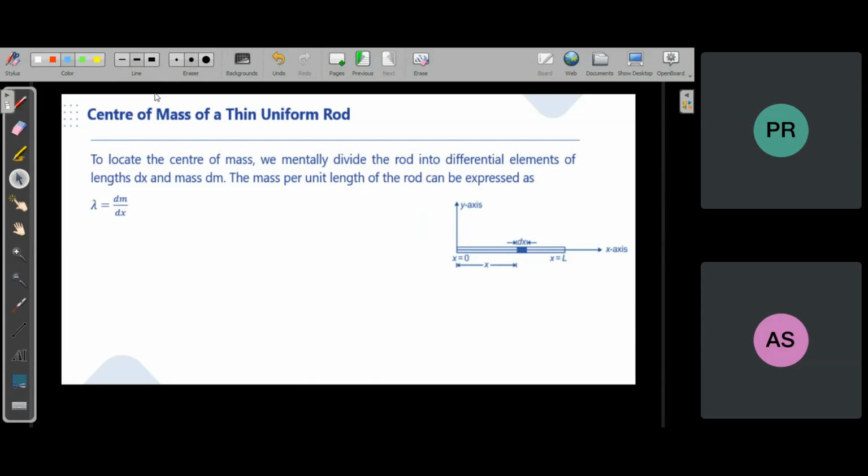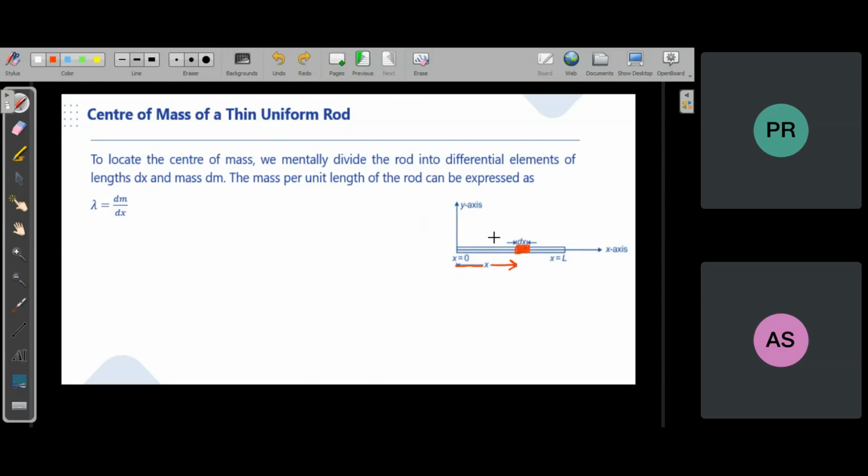Okay, now you have to find the center of mass of a thin rod. Here in this case, you can see that the rod is now not a single particle, but is made up of a large number of particles. One way to do it by integration is to imagine a very small portion of the rod of length dx at some distance, let's say x, from the origin. This is called an element. So this is a very small element of the rod.